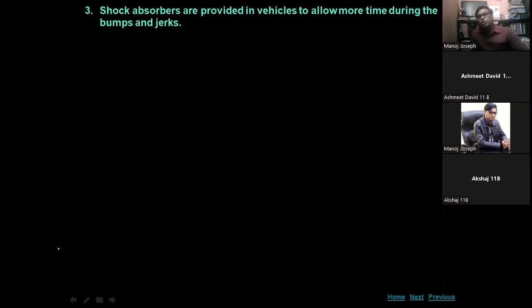Shock absorbers are provided in vehicles to allow more time during bumps and jerks. In cars, bikes, scooters, and nowadays even cycles, there is a mechanism called shock absorbers.